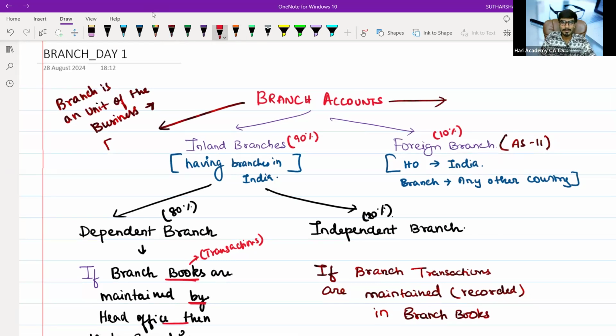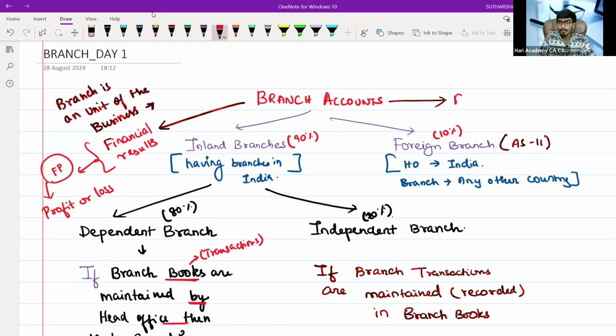One is financial results. What is meant by financial results? Basically, as you have already learned, it is your financial performance. If I find out the financial performance, I simply need to prepare profit or loss account. To find out profit or loss, I need branch accounts. In the same way, to find out the financial position, I will prepare a branch account.